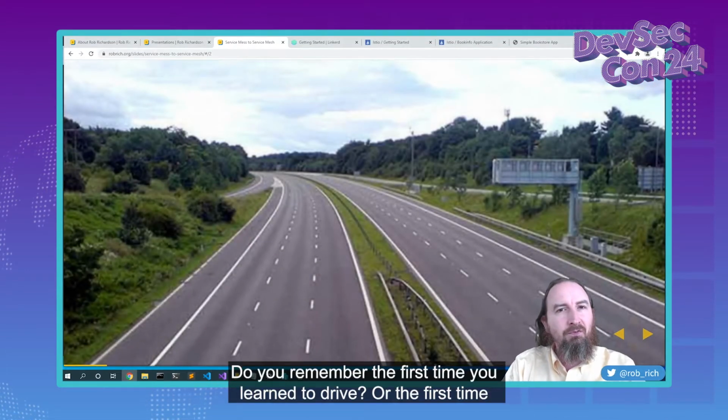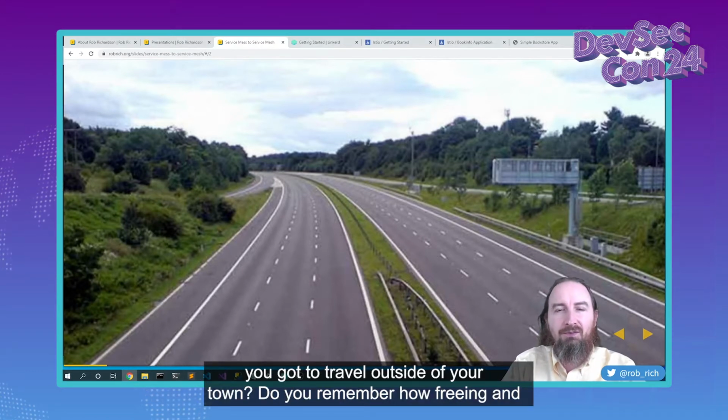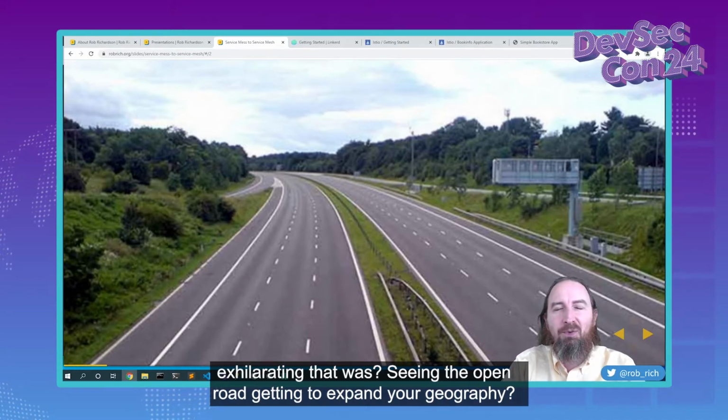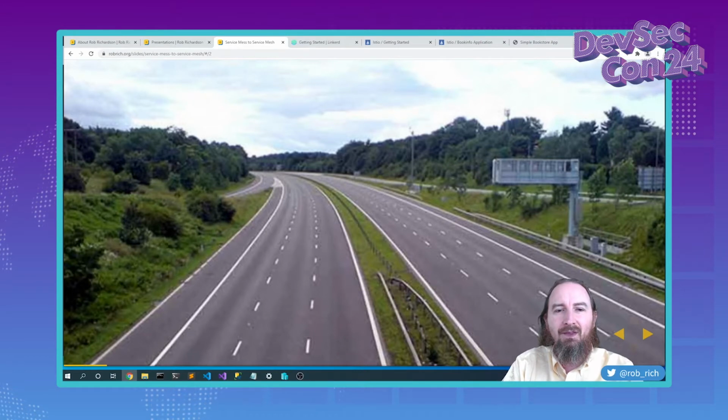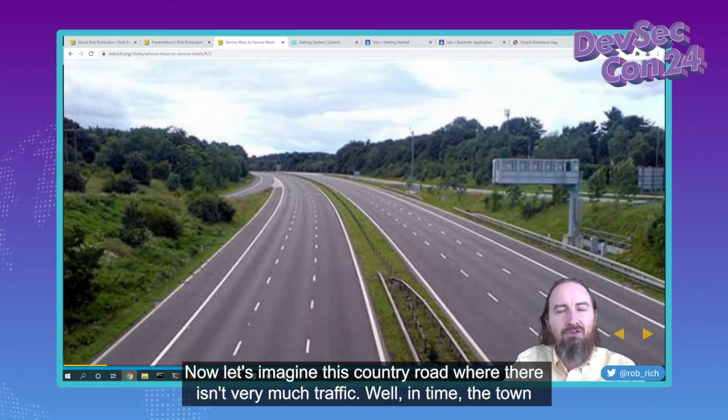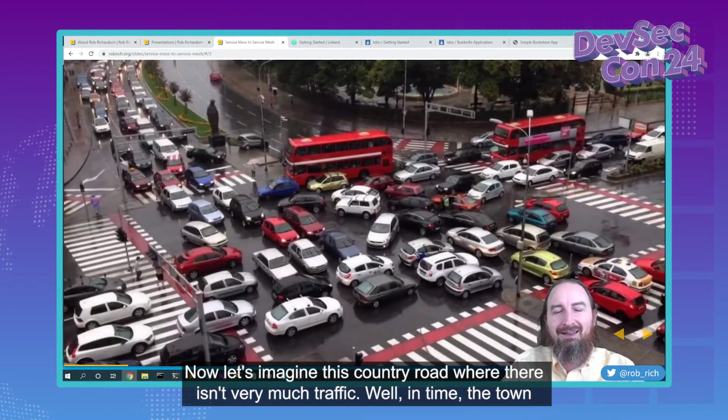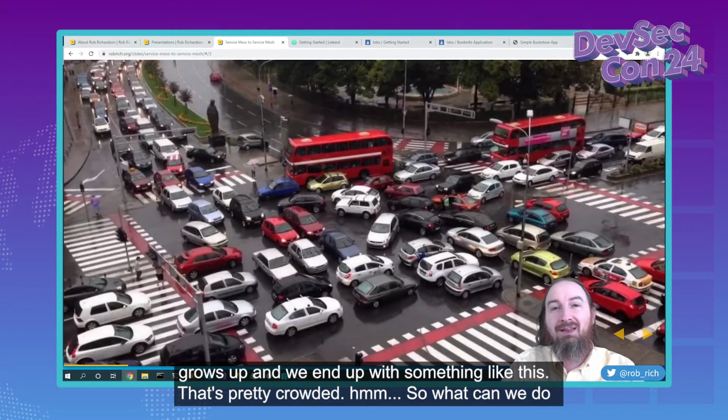Do you remember the first time you learned to drive? Or the first time you got to travel outside of your town? Do you remember how freeing and exhilarating that was? Seeing the open road, getting to expand your geography? Now, let's imagine this country road where there isn't very much traffic. Well, in time, the town grows up and we end up with something like this. That's pretty crowded.